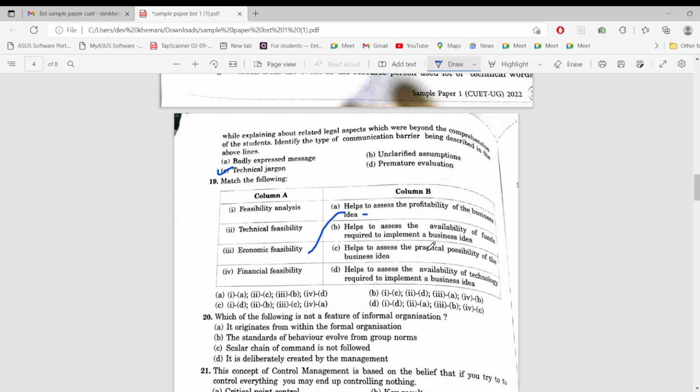Feasibility analysis is practical possibility of the business idea. So one would be C, technical feasibility, yeah, availability of technology required to implement a business idea. Two would be D, 1C, 2A. See, 1C is in this option only. So option B would be the correct answer. 2D, 3A, and 4 would definitely be B. Yeah, availability of funds required is financial feasibility. Obviously, yes. So B would be the answer.